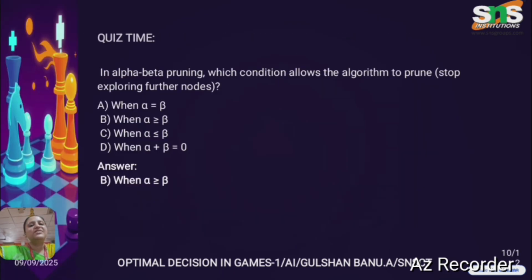This is a very simple quiz that I have given. What is the condition for alpha beta pruning? I've given different options: alpha equal to beta, alpha greater than or equal to beta, alpha less than or equal to beta, alpha plus beta equal to 0. Obviously the answer is alpha is greater than or equal to beta.